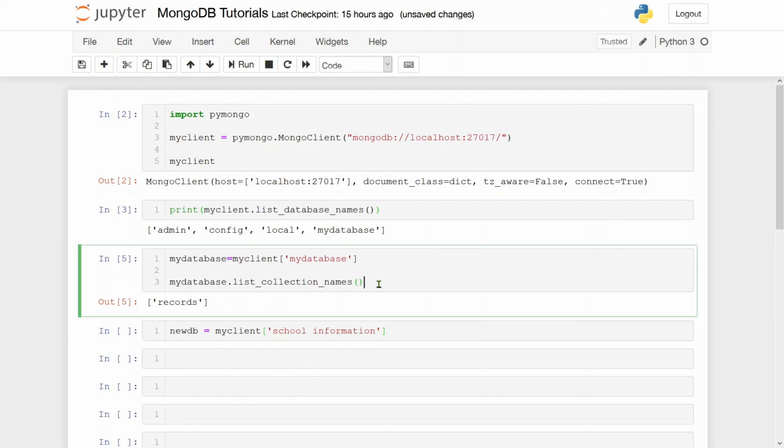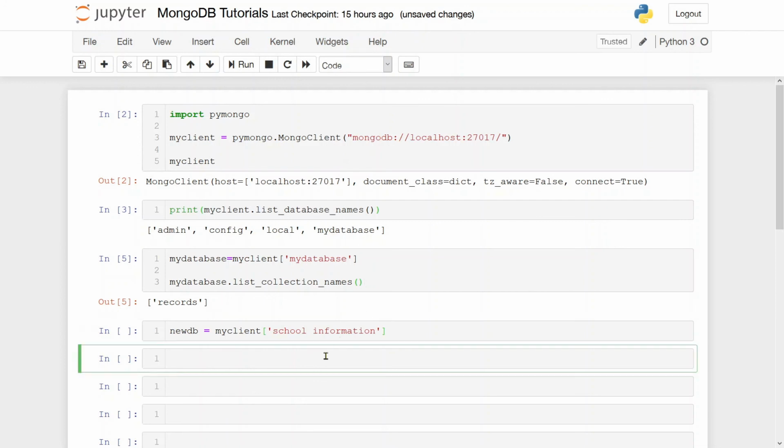Similar to database creation, I can also create collections. So in this database, which is named my database, I want to create a collection of information, let's say student IDs, for example, or student names, right?